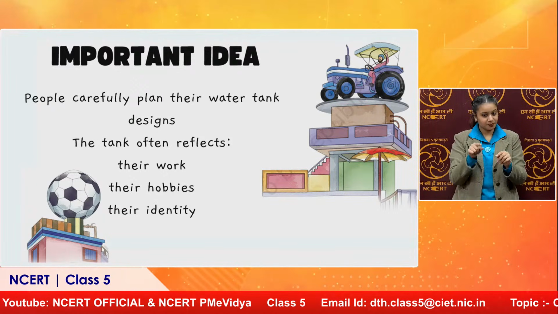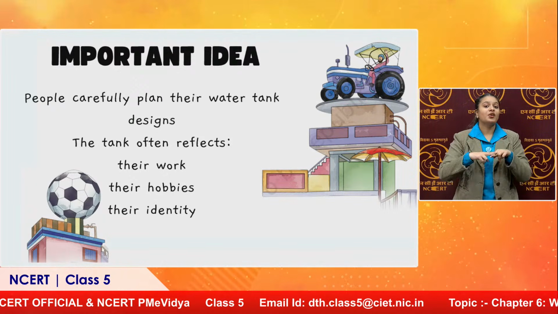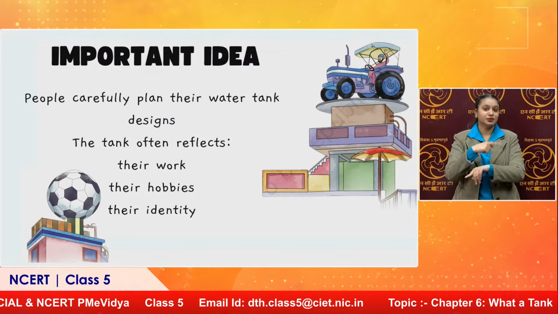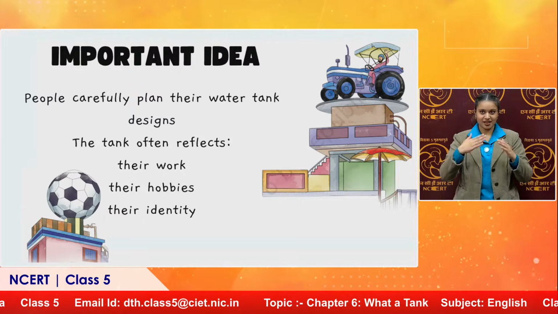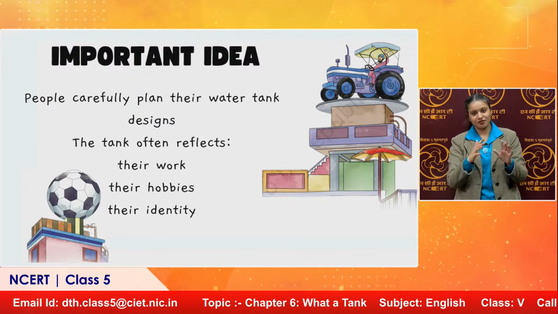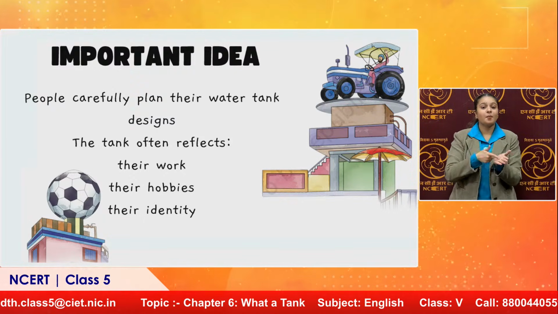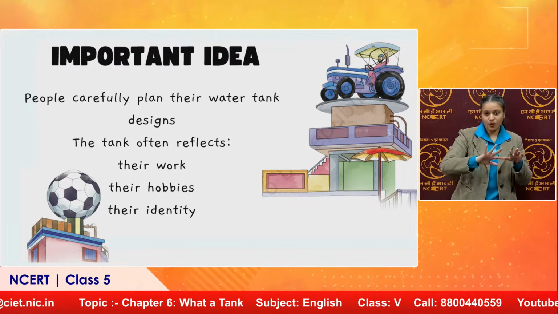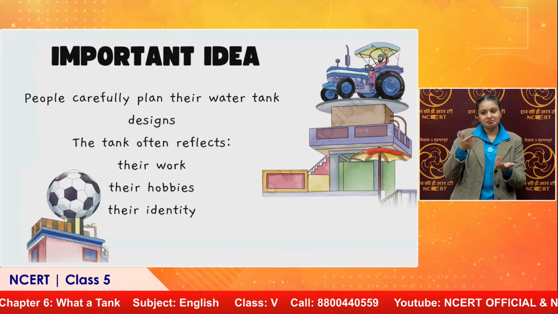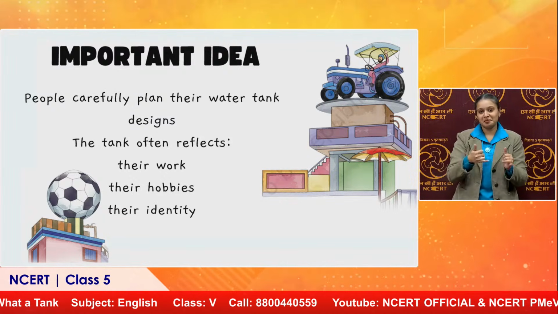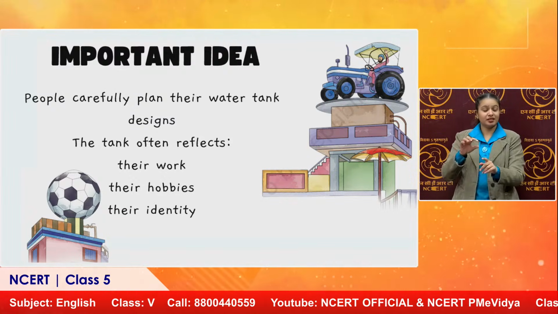So they tell about the family members of these houses. If they are keeping a tractor on their house as a tank or a rooster, that means that family is a farmer. Wow. Yes. And if someone has kept a football, he is fond of playing football, or maybe he is a football player, or it's their hobby to play football.